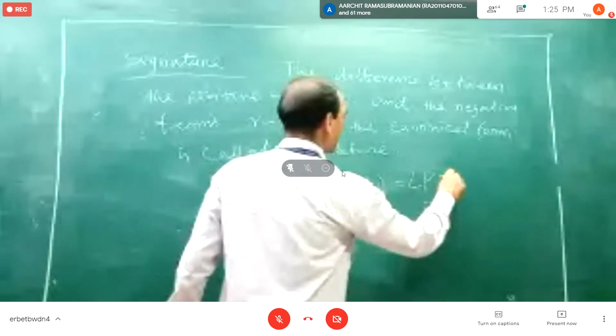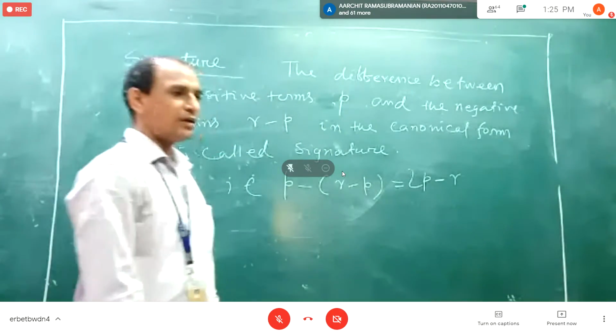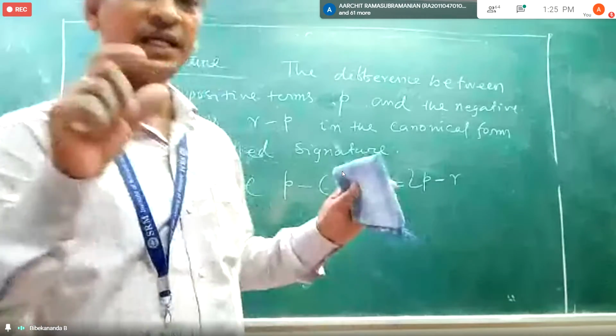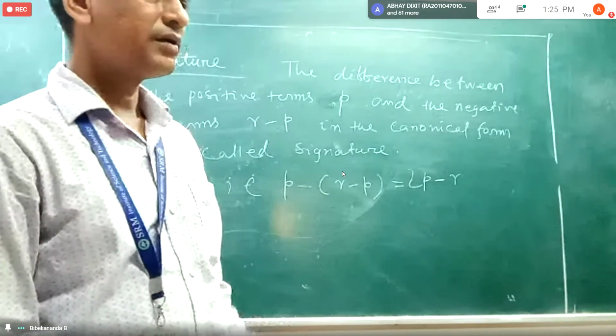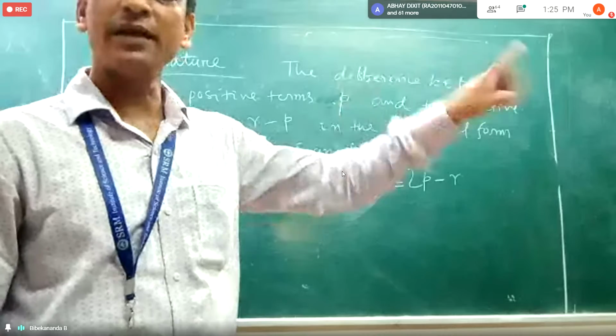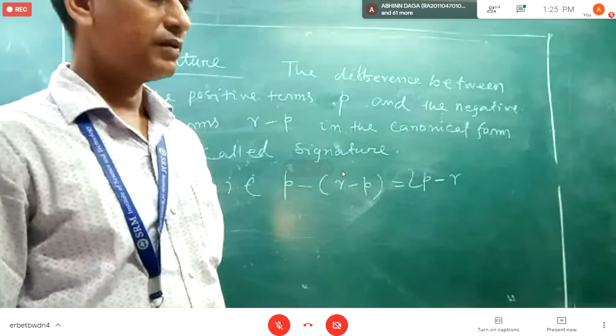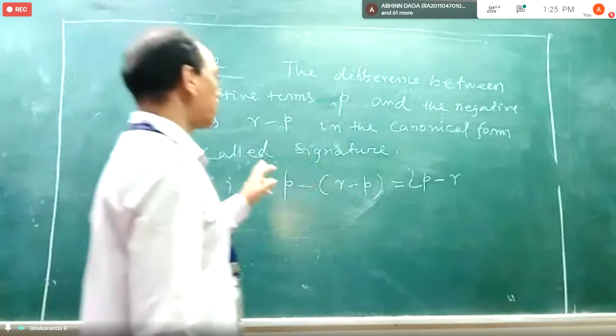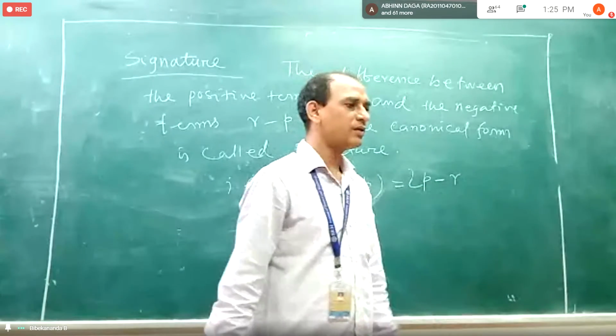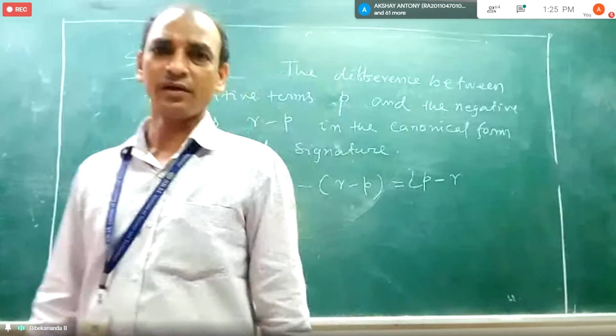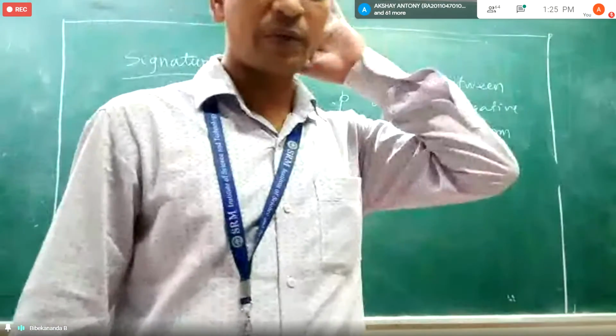2b minus r. So what is the number of signature? How can you get it? 2 into index minus rank. So signature will be nothing but 2 into index minus rank. Okay. So far it is clear to everybody?